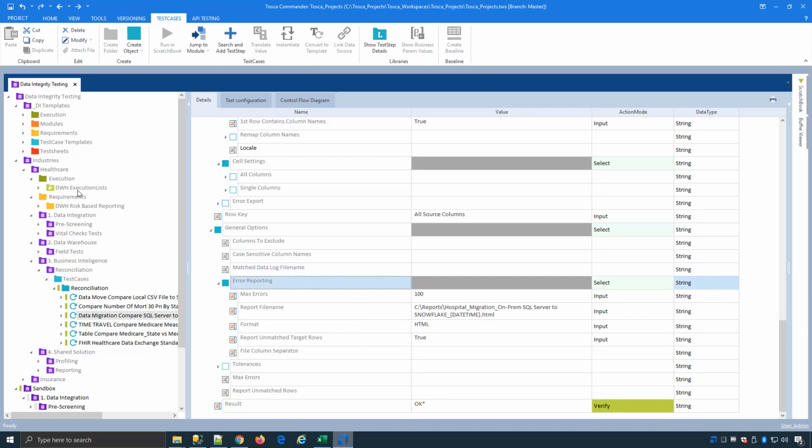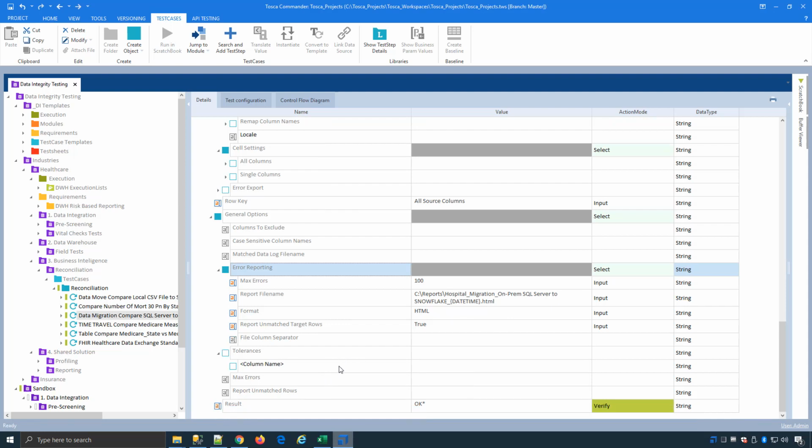All of our reporting is stored in the execution list, like I mentioned, but when you're looking at terabytes of data and millions of records, this gets very tricky to read in our execution lists. Those report on a high level, but if you want to see the data and pinpoint source and target fields, that's where we can show you that. We can create these out-of-the-box HTML reports, so you can save them to a shared folder somewhere that everyone can access. And you can do things like even add tolerances to different field levels or columns where you need to add plus or minus, and then verify that they have a match.